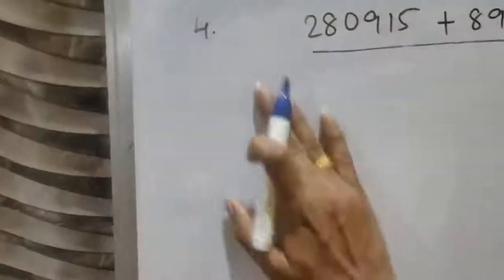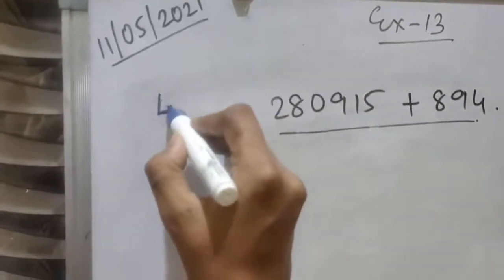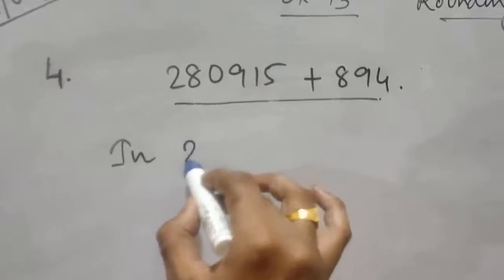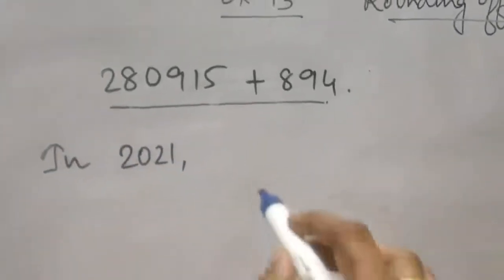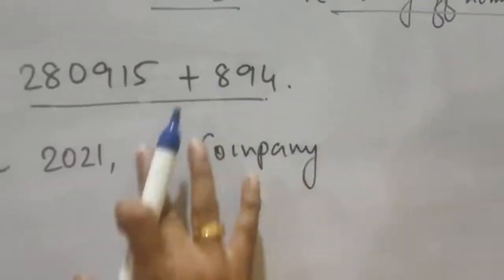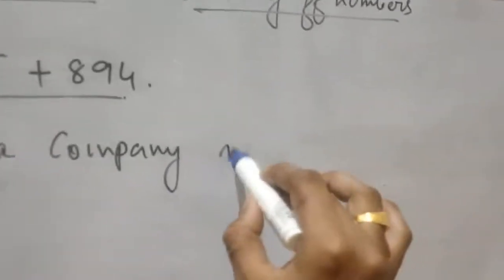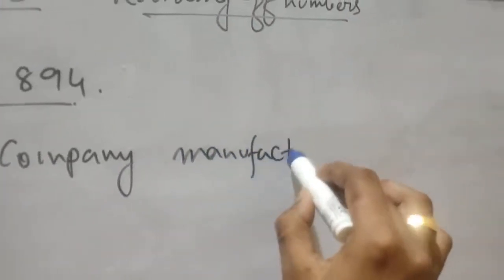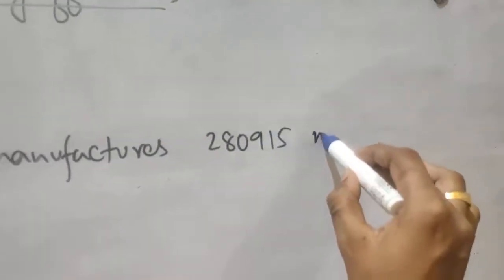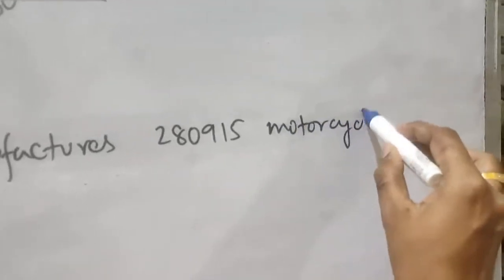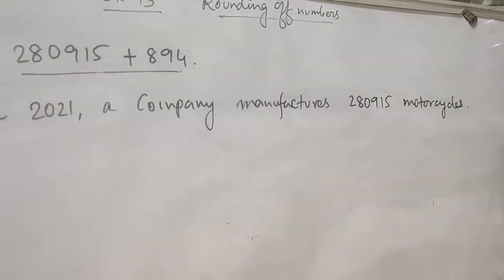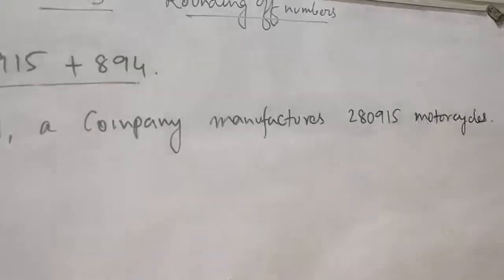Like this you can make any story. So let's write the story first. In 2021 a company manufactures 280,915 motorcycles, right?